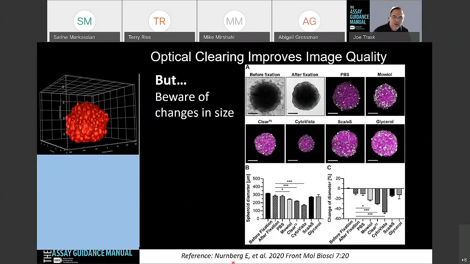This is a paper that came out earlier this year. It's actually a pretty good review of some of the clearing agents that are out there. You can see PBS actually has the largest sphere. All of these have maybe some slight effect, but some are statistically significant, such as CLEAR T2 and CytoVista, which are actually quite a bit smaller, as shown here by the change in the diameter. So just be cautious if you do use these reagents, as they could alter the morphology from the starting material that you started with. Again, the clearing agents are used on fixed cells. These are not live cells, so the cells are going to be fixed before they undergo the clearing.